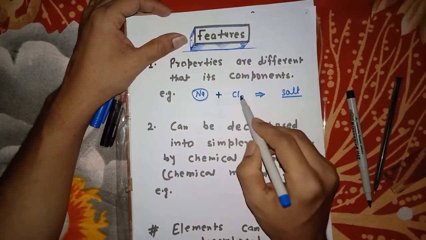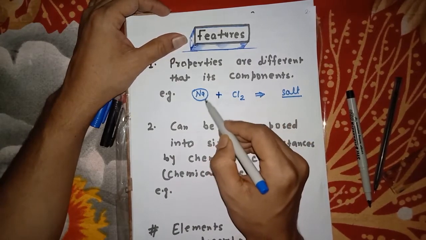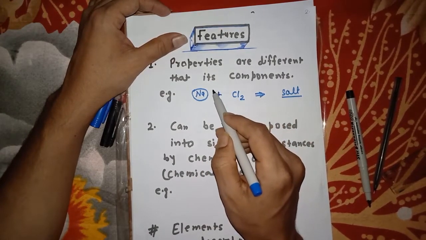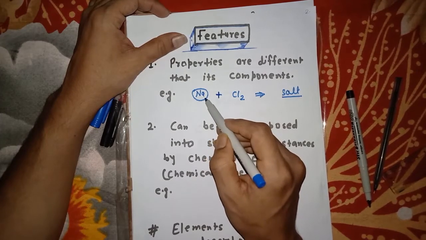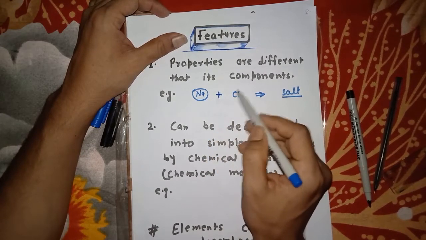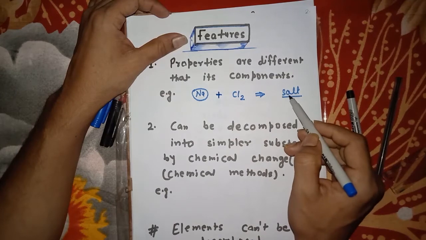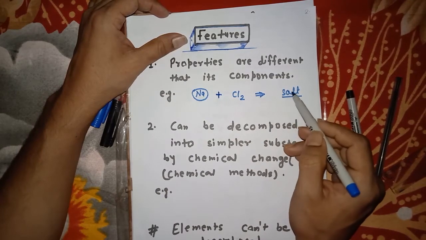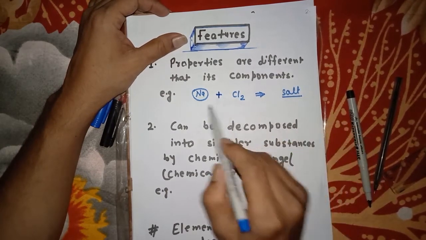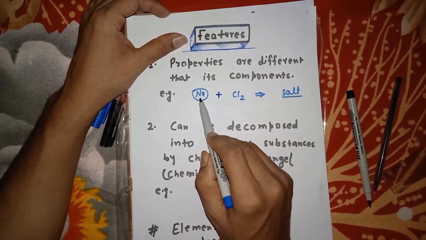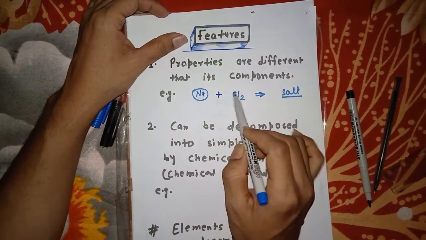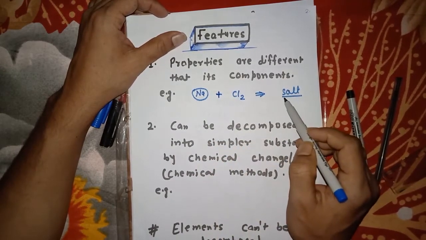Salt is solid, but chlorine is gas, sodium is solid. Sodium is grey in color, chlorine is greenish yellow, but salt is white in color. Sodium has no crystal structure. Chlorine also has no crystal structure, but salt has crystal structure.